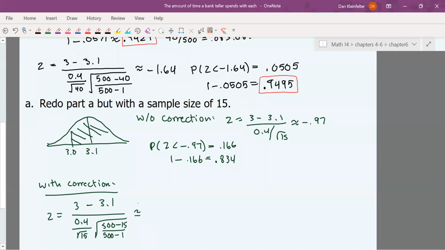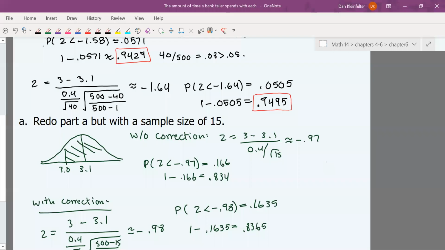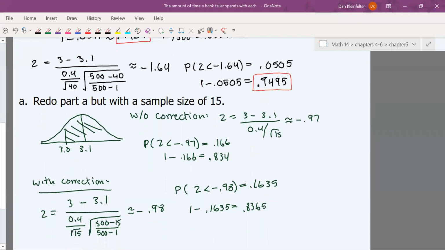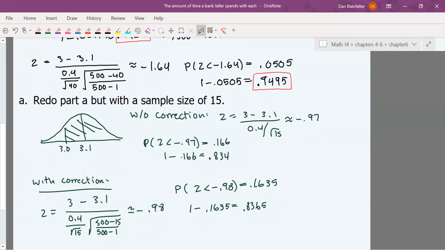Again, let me calculate the z-score and give you the probability for that. All right, so going through the calculation with the correction, we ended up with negative 0.98 for our z-score. Looking up that value in the standard normal table, we get a probability of 0.1635 for the area to the left. To get the area to the right, as always, we'll subtract from 1. This gives us 0.8365 for our final answer.